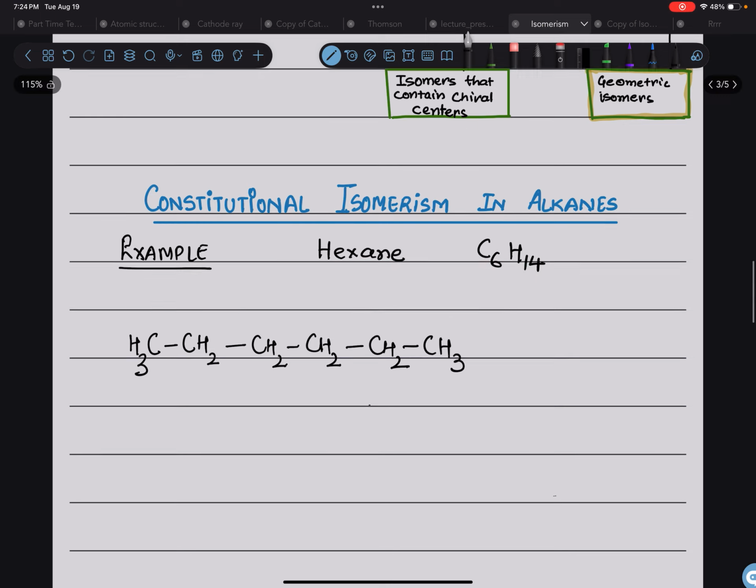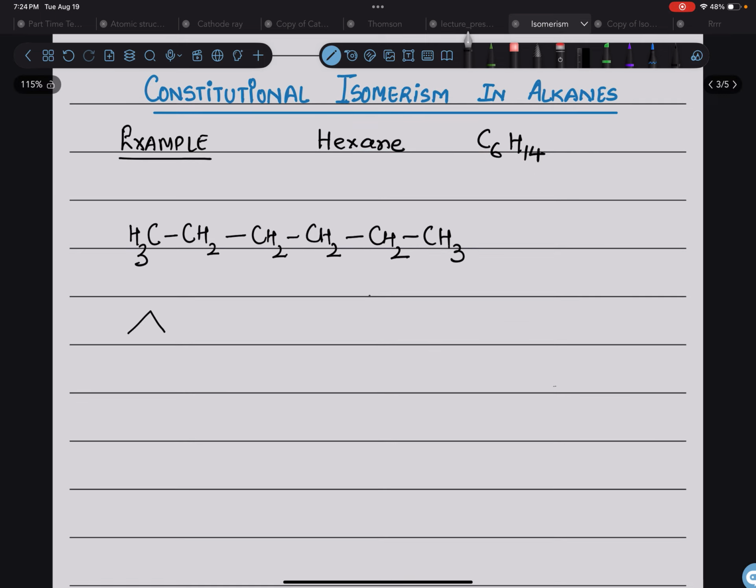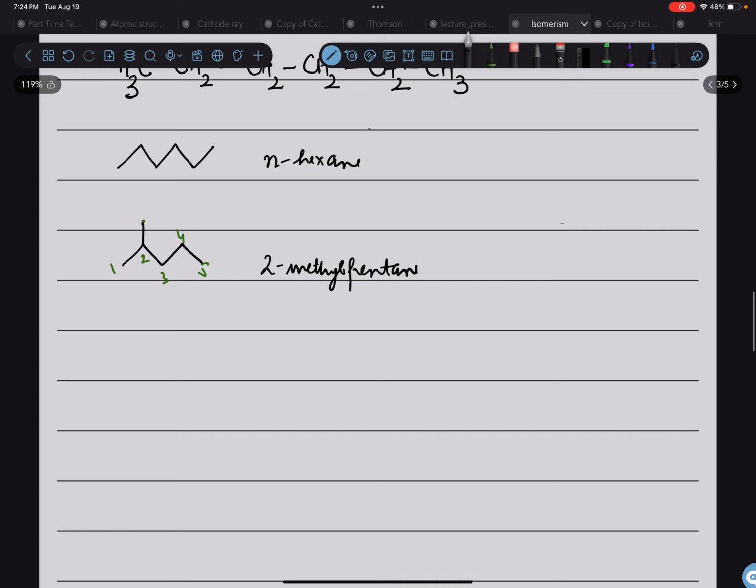The formula is written there, and in the bond line notation I can write it like this: 1, 2, 3, 4, 5 and 6, right? So this is normal hexane, n-hexane. The other way I can put this carbon chain is 5 in one row and the sixth one on top of this. So this would be 5 and then the sixth one is this one. The formula remains the same, but the arrangement of the carbon differs. So this is 2-methylpentane.